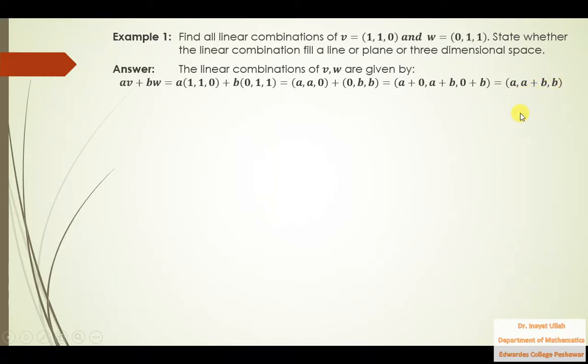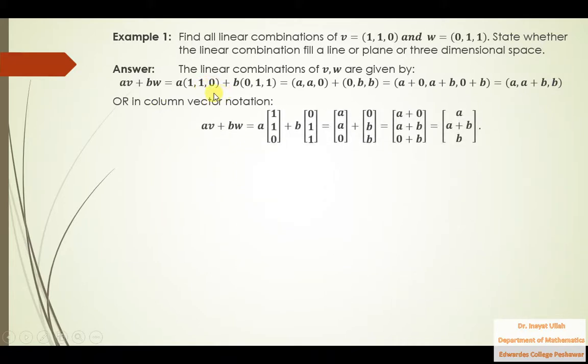This is the linear combination of v and w. Or you may write it in column vector notation. You can write av plus bw in this fashion: a times the v vector, written in column notation, plus b times the w vector in column notation. Multiply a inside because this is a scalar multiple, and multiply b inside to get these two vectors, and finally add these two to get the same vector.